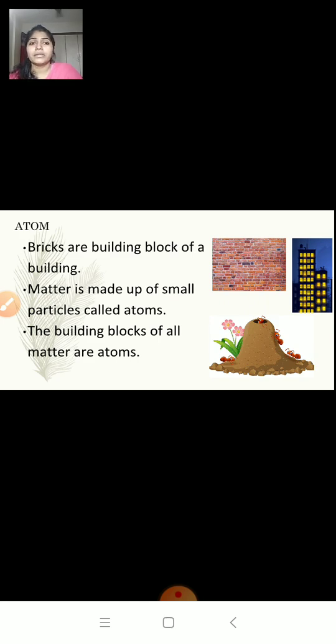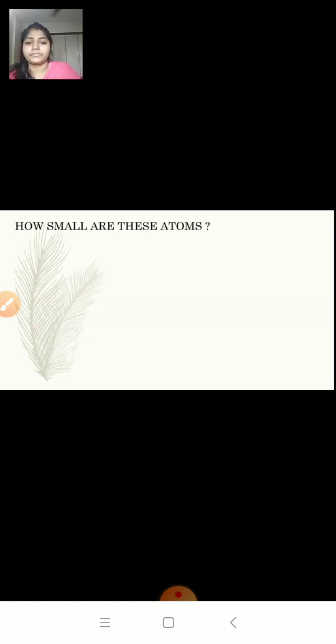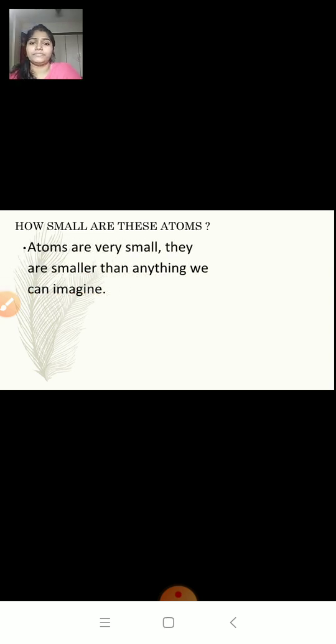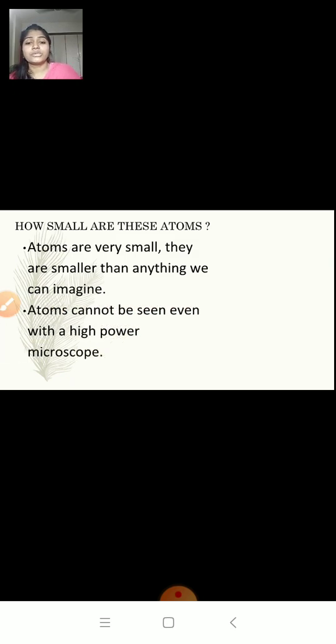Let us find out how small, or how big, these atoms are. Atoms are very small. They are smaller than anything we can imagine or compare with. They are so small that we cannot see them even with a high power microscope.